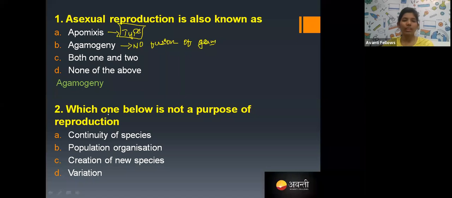And the next question is: which one below is not a purpose of reproduction? Okay, which one is not the purpose of reproduction? So you may get confused. Don't get confused.